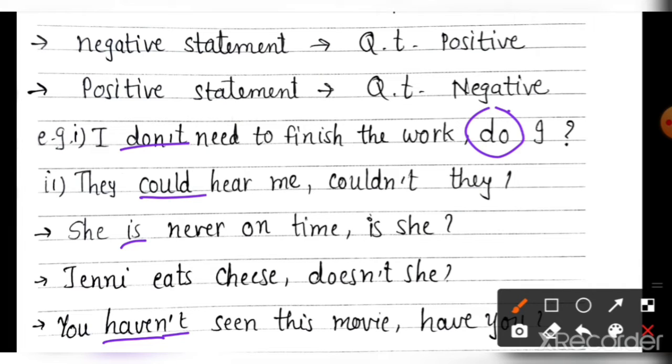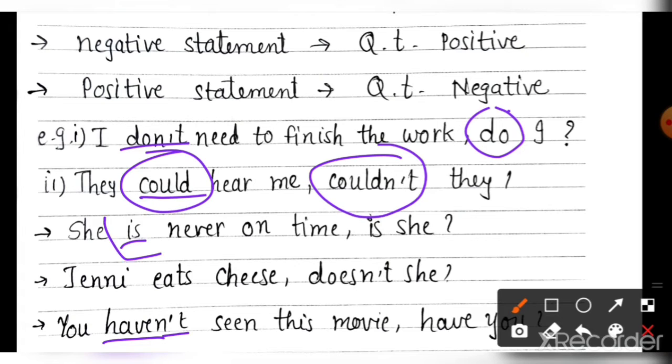The positive form of don't is do. Could is given, you will write the negative form of could, which is couldn't. And second thing, you will write the short form of could not.